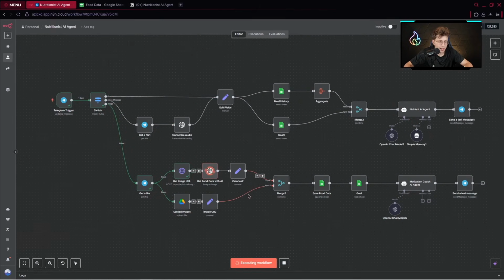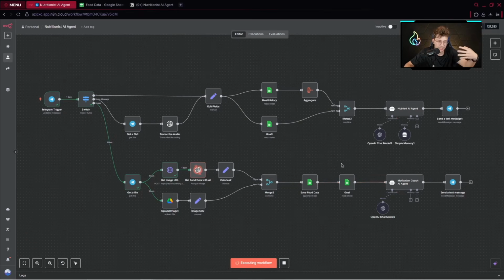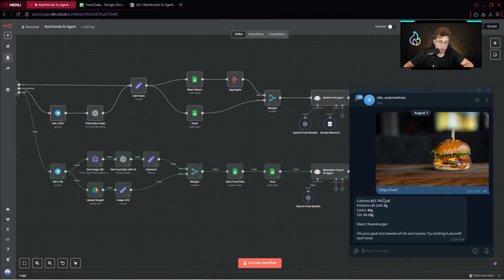What it does, it analyzes the food. It counts the calories here. It should save the data for us inside Google Sheets along with our goal. So it should get the data about our goal and then go ahead to the motivational coach that will do a lot of stuff. And after it's done, you can see we've got a message with calories, proteins, carbs, fats, and the meal name, and the message from our motivation coach that does everything for us, okay?